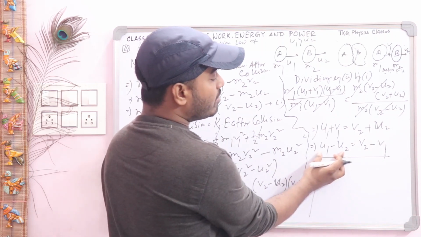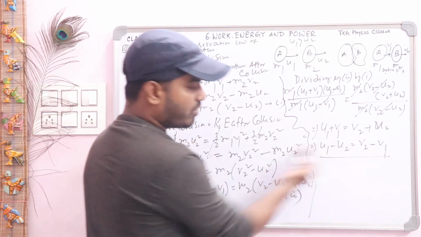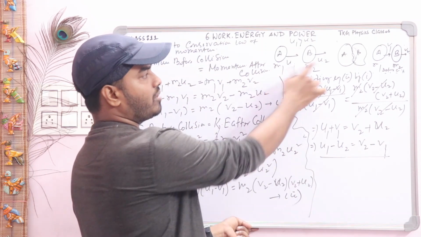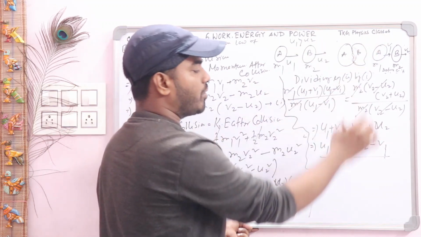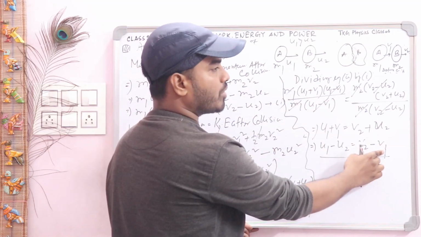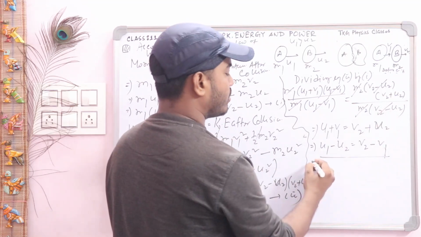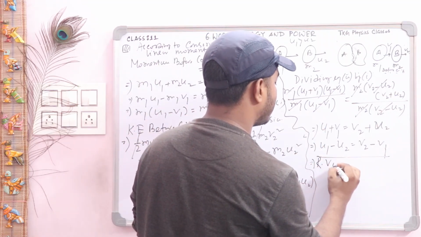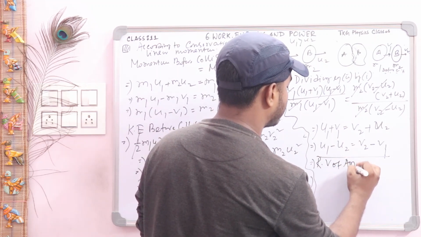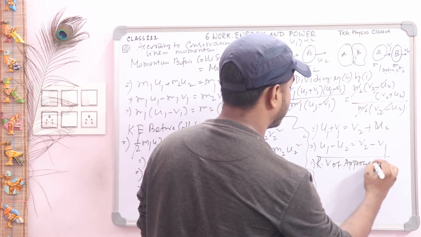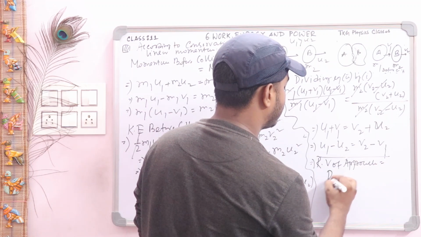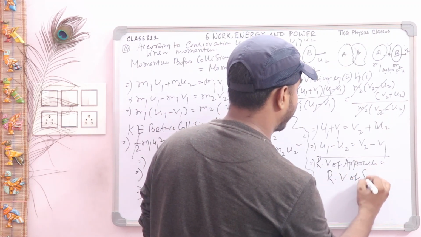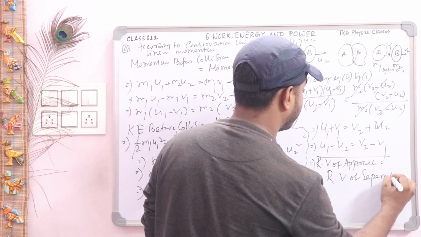So this is the relative velocity of 1 with respect to 2 before the collision, which is exactly equal to the relative velocity of 2 with respect to 1 after the collision. So this is named as relative velocity of approach is equal to relative velocity of separation. This is the theory.